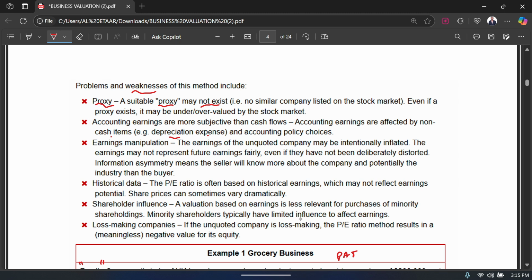In this chapter you are going to learn how to calculate the value of the company using the dividend valuation method, which will come later. My point was just to tell you that for a minority shareholder, the dividend valuation method is much better. The PE ratio method is not very suitable for them because they have very limited influence to affect the earnings, as compared to the majority shareholders.